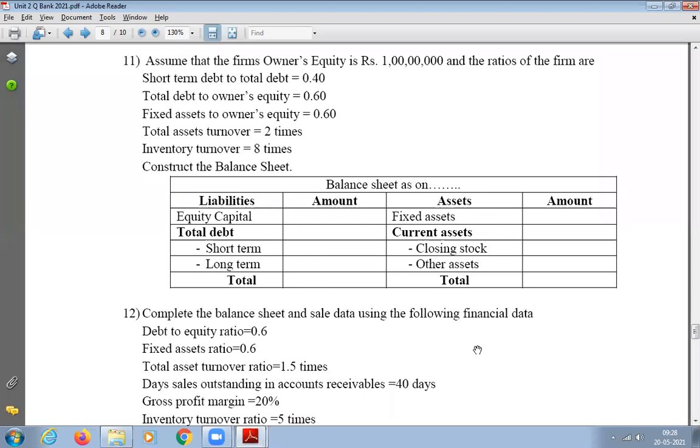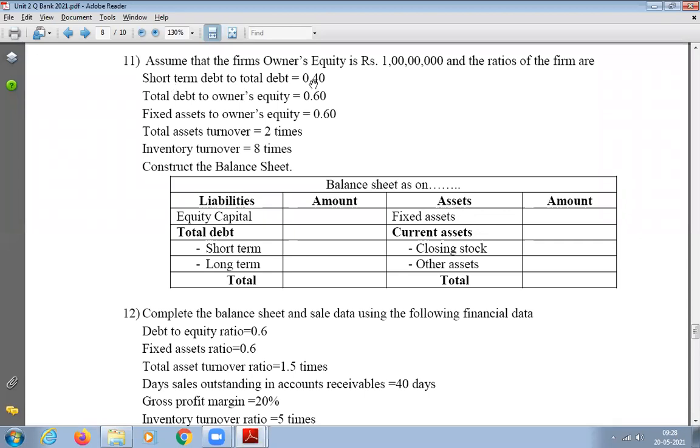Yes, sir. So it's a very simple problem actually. He has given us the owner's equity as 1 crore, and he has given the ratios: short-term debt to total debt, total debt to owner's equity, fixed asset to owner's equity, total asset turnover 2 times, inventory turnover 8 times, and then the balance sheet. It is a very, very simple balance sheet with very few items. One is equity capital, which we know is 1 crore. Then total debt, which we don't know. Short term, long term, we don't know. We have to find out. That is why he has given the ratios here.